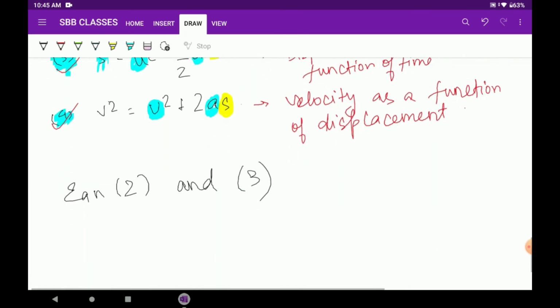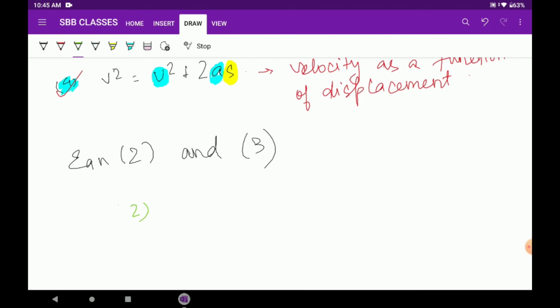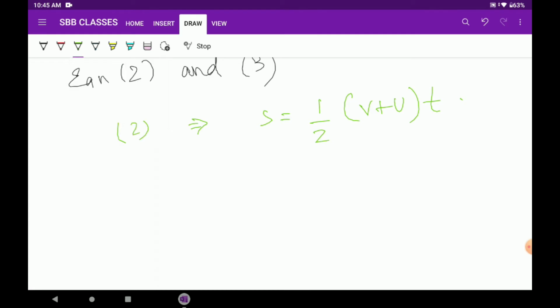Equation 2 is s equals half of v plus u, into t. And equation 3, probably my personal favorite, is s equals ut plus half a t squared. Let's now put these equations to the lime water test.